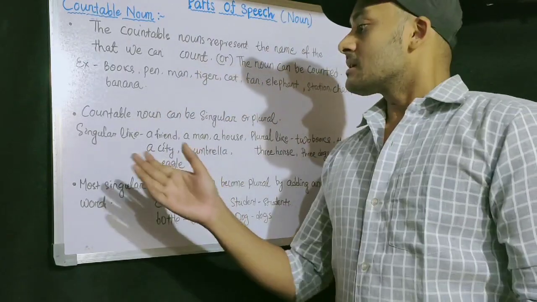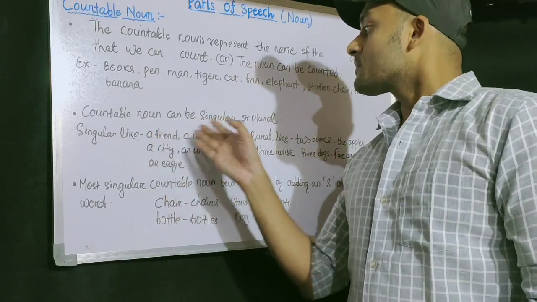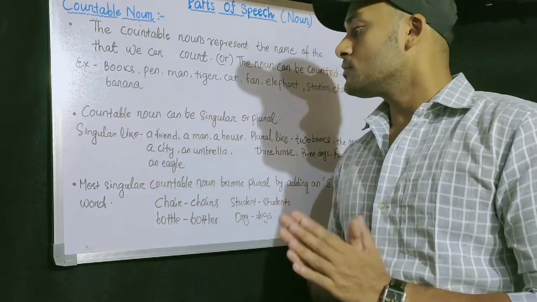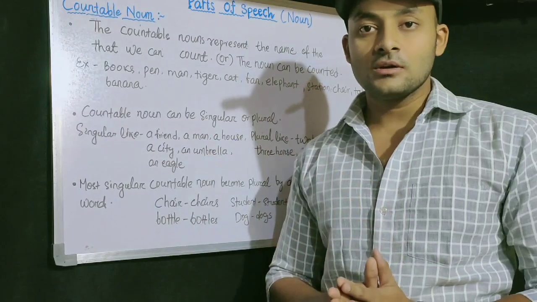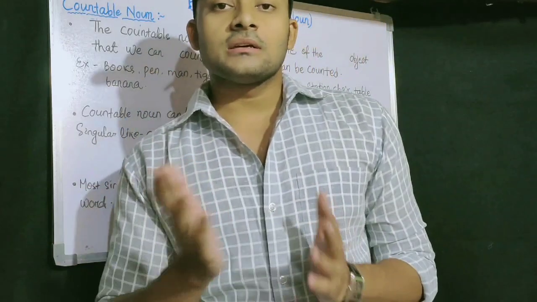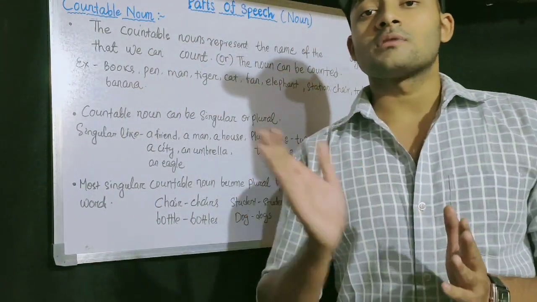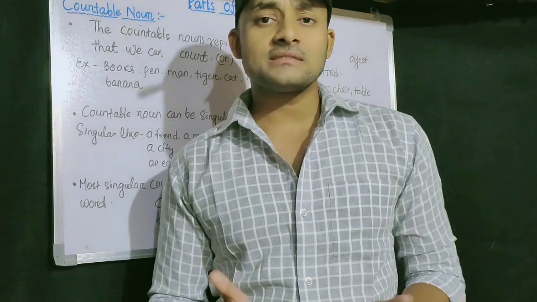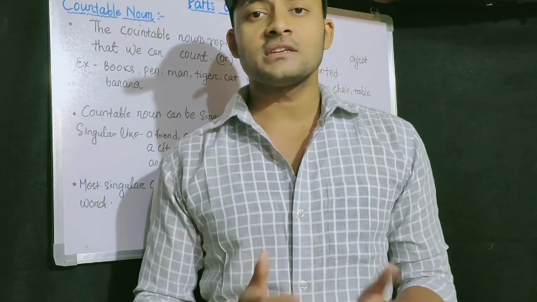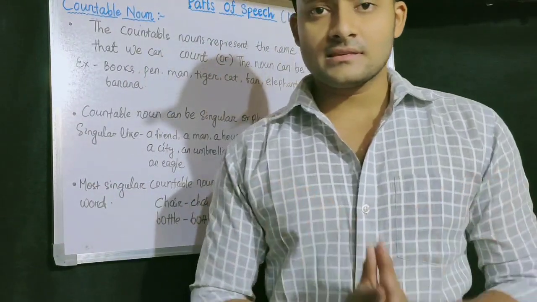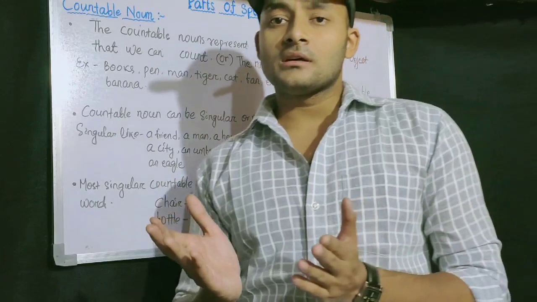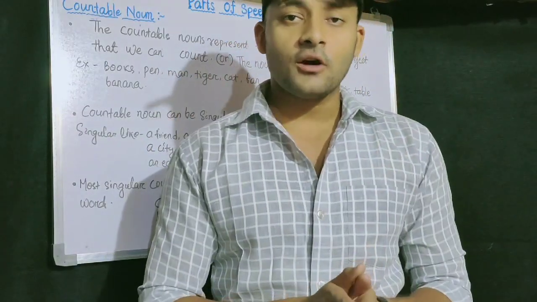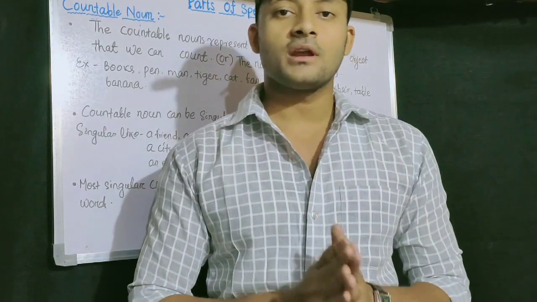These are singular, and here we have used a or an with it. And there are some plural countable nouns like 2 books, 2 pens, 3 dogs, 4 days, 5 days, like this, where we simply add s or es and make the plural noun.